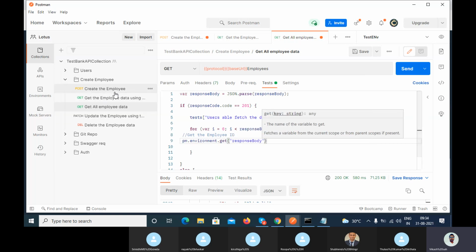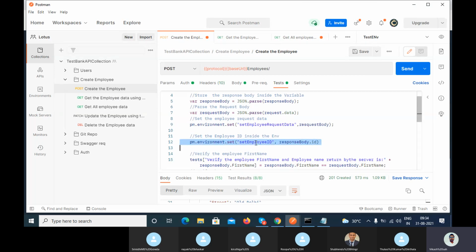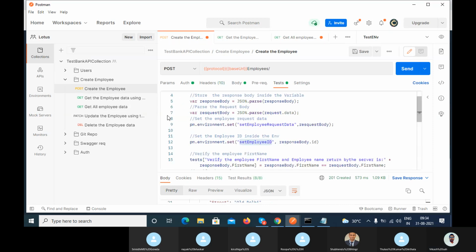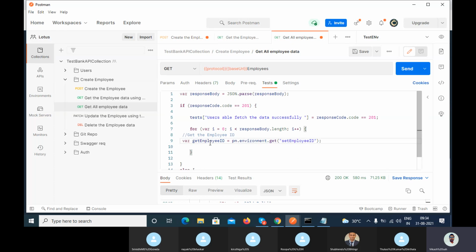What is the variable name I created with set? Employee ID. I will copy and paste it here. Now store this inside one variable, get employee ID. Now you get the employee ID of this user using the get method.